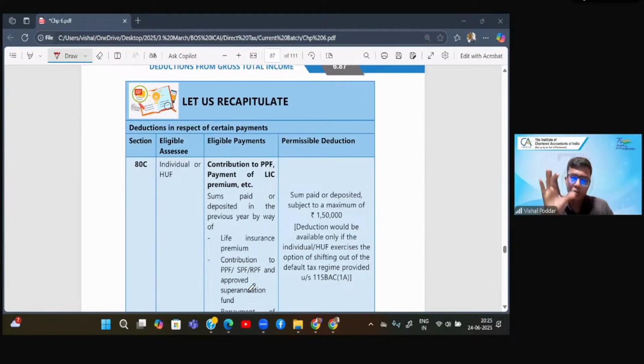I don't think so. Simply, you calculate the export profit, and that export profit you multiply by 50%. So there will be only half. Half of half will not happen, beta.